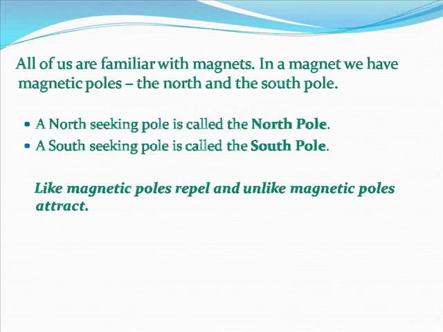Magnetism. All of us are familiar with magnets. In a magnet we have magnetic poles, the north and the south pole. A north-seeking pole is called the north pole. A south-seeking pole is called the south pole. Like magnetic poles repel and unlike magnetic poles attract.